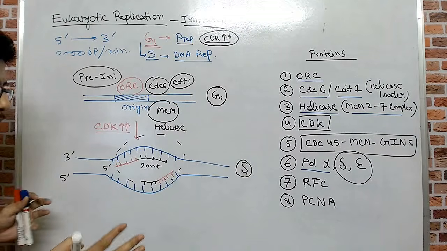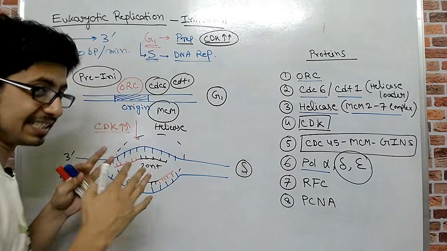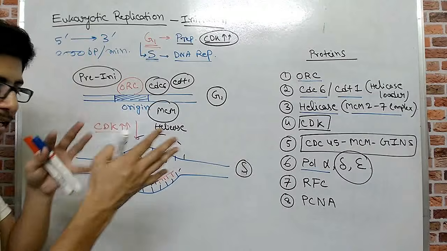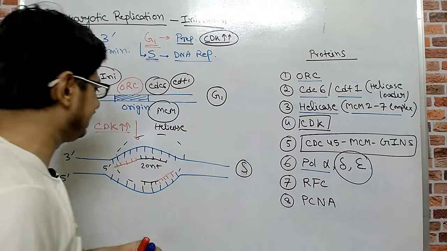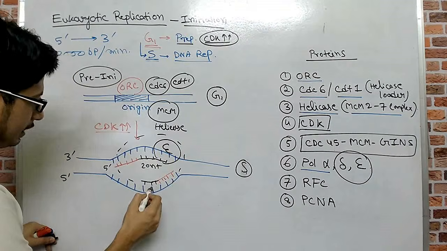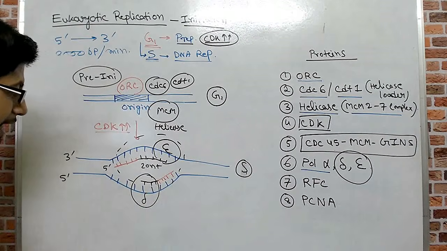As I told you, there are some confusions, but DNA polymerase delta most of the time synthesizes the lagging strand, and DNA polymerase epsilon is involved in the synthesis of the leading strand. So this is where I can draw the epsilon polymerase loaded, and this is where I can draw the delta polymerase loaded. This is the leading strand, this is the lagging strand.